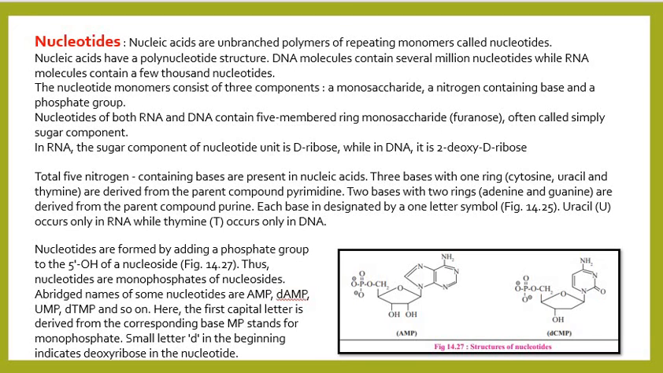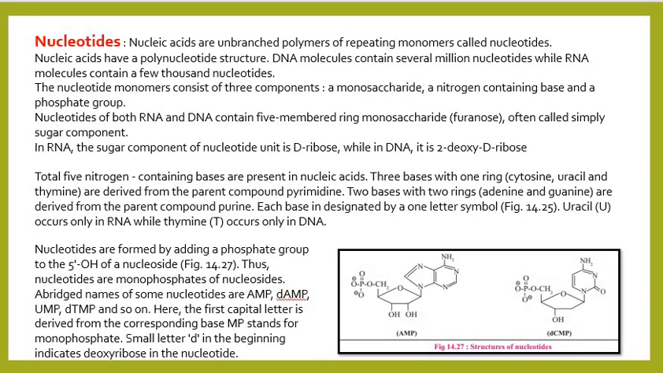A nucleotide has three units, that is, a monosaccharide, a nitrogen containing base, and a phosphate group. A nucleotide in RNA or DNA has a 5-membered ring monosaccharide. The sugar component of the nucleotide unit in RNA is D-ribose, and in DNA it is 2-deoxy-D-ribose.